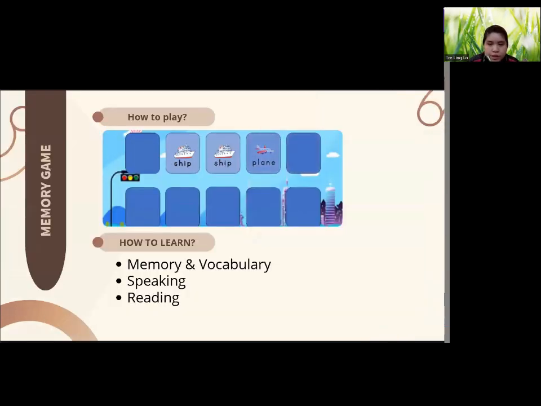In this game, children are shown digital memory cards with transport pictures and words. Next, they click on two cards at the same time to try and find matching pairs. Then, they say the name of the transport aloud when they find a match. In this game, children reinforce their memory and vocabulary by recognizing transport words and images, practice speaking by saying the names aloud when they find a match, and improve their reading skills by associating words with pictures.